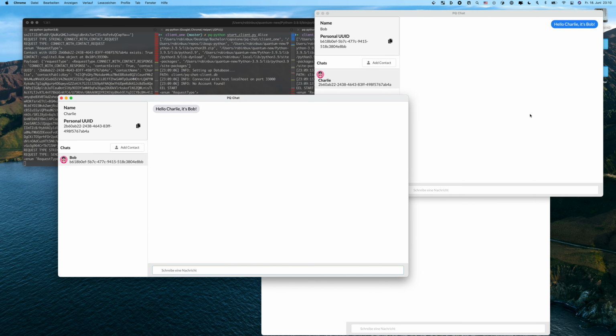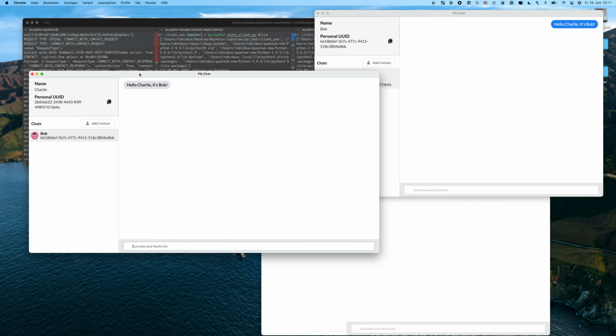And what happened is, as soon as Bob was adding the contact of Charlie, Bob was receiving the public key from Charlie. And then with the public key, Bob was creating a shared secret and a ciphertext with a quantum safe Kyber algorithm. So now that Bob sent the message to Charlie, he sent the encrypted message and also sent the ciphertext as well as his public key. And with the public key and the ciphertext, Charlie can basically extract from the ciphertext the same shared secret that Bob uses, and then with the same shared secret, he can decrypt the message that Bob just sent.